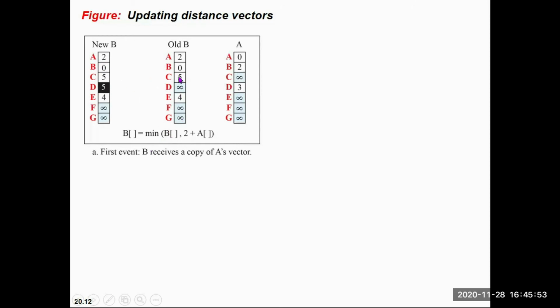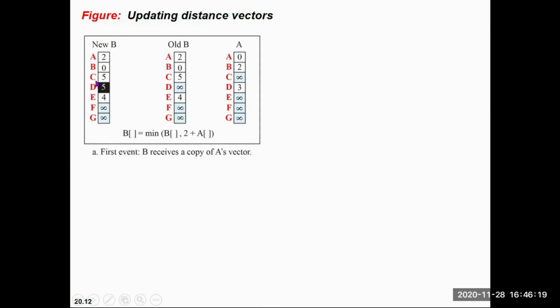The C1 is 5 and here it is infinity, so the minimum of 5 and 2 plus infinity is 5, so I have updated 5. This is infinity, so the minimum of infinity and 2 plus 3, which is 5, is 5, so I have updated 5 here. In this way the B table will be updated to the new B.